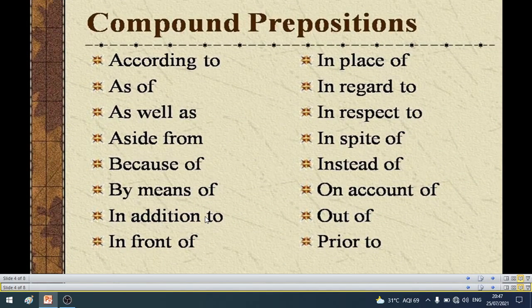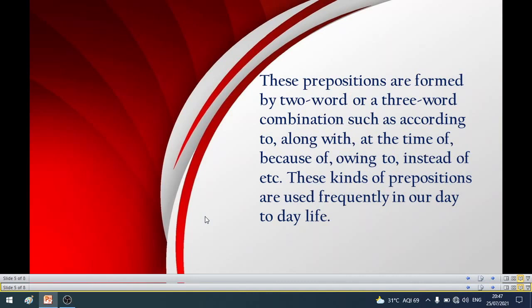These are some examples: according to, as of, as well as, aside from, because of, by means of, in addition to, in front of, in place of, in regard to, in respect to, in spite of, instead of, on account of, out of, prior to. These are all examples of prepositional phrases. These prepositions are formed by a two or three word combination.